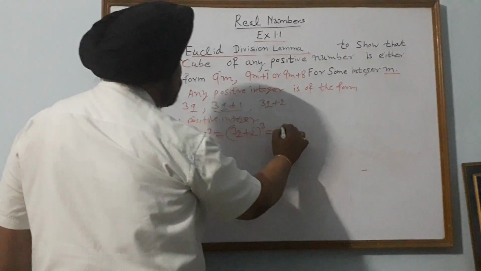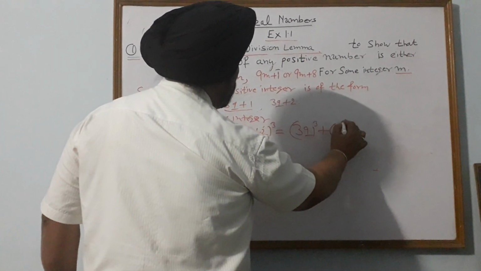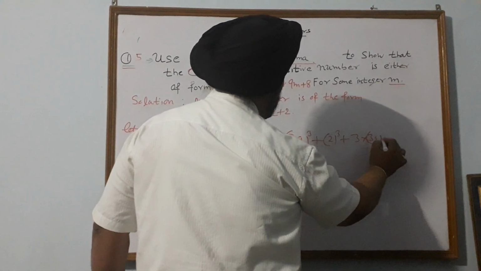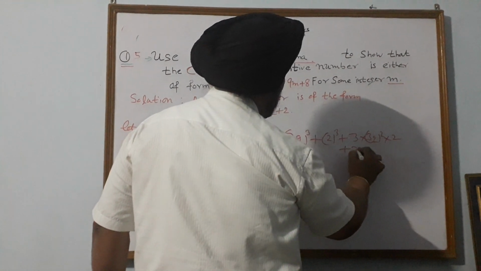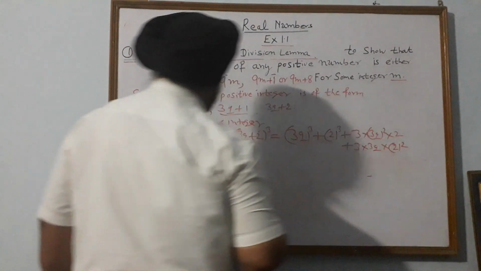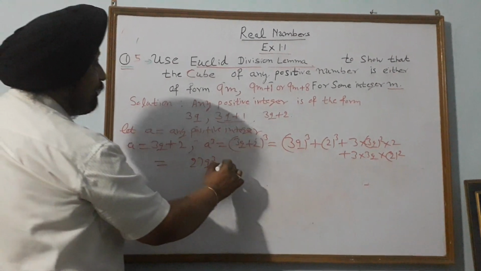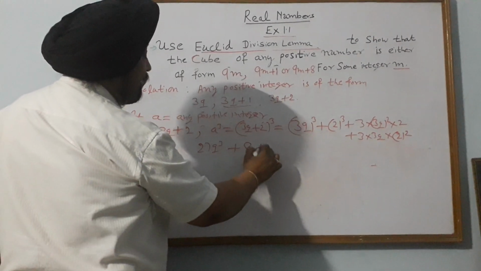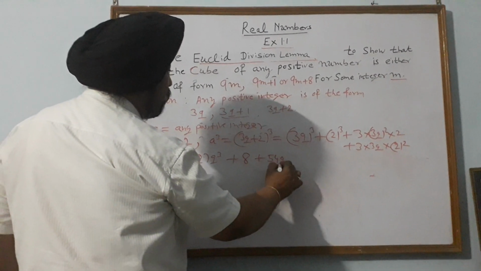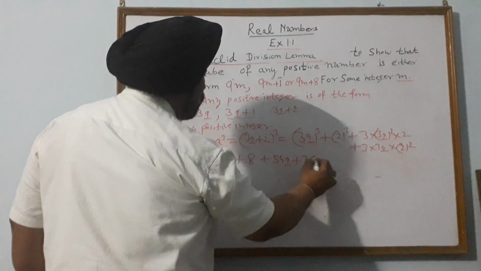So again we have to apply the identity: (3q) cube plus 2 cube, plus 3 into (3q) square into 2, plus 3 into 3q into 2 square. So what is the value of a cube? It is 3 threes are 9, 3 nines are 27 q cube, plus 2 cubed is 8, plus 3 nines are 27 into 2, that is 54 q square, plus 3 threes are 9, 4 nines are 36q. Now rearrange them.